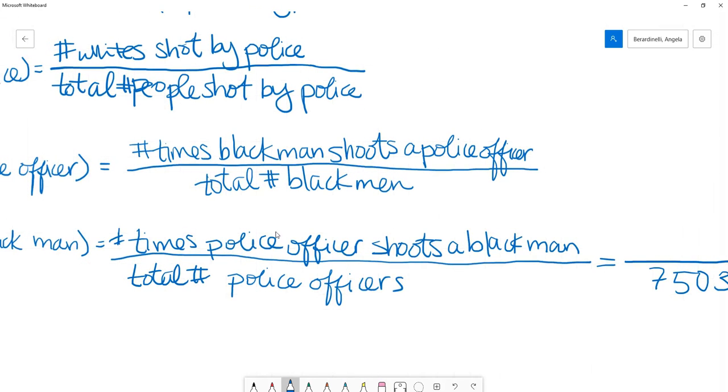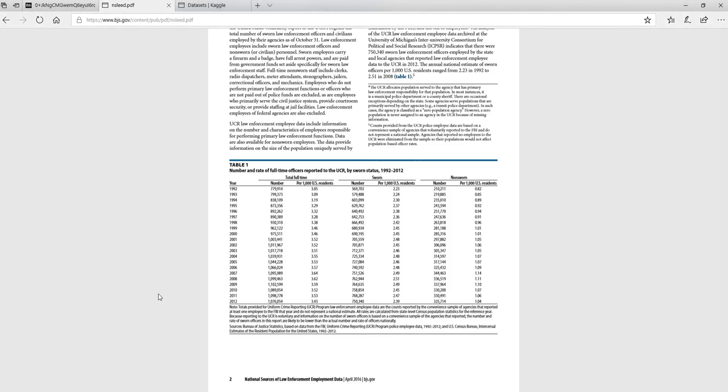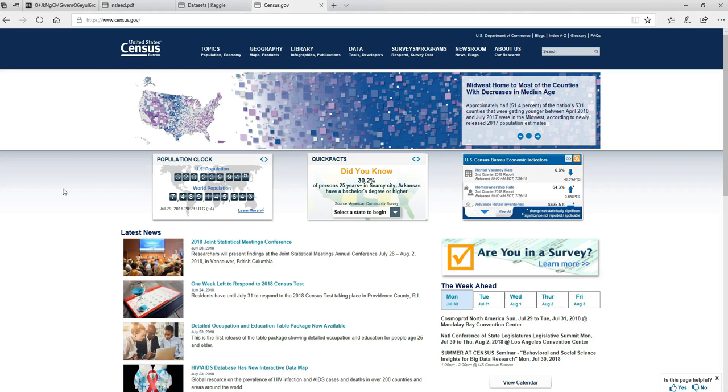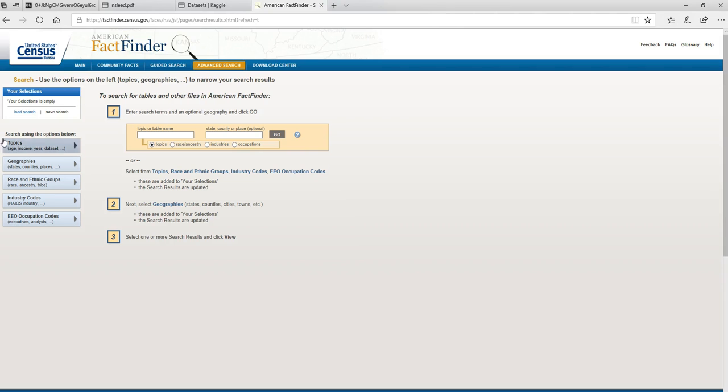And the total number of black men in the United States will be easy to find through the US Census. So I start at census.gov. I scroll to the bottom and I'm going to go to the fact finder. I'm going to do an advanced search in the fact finder.